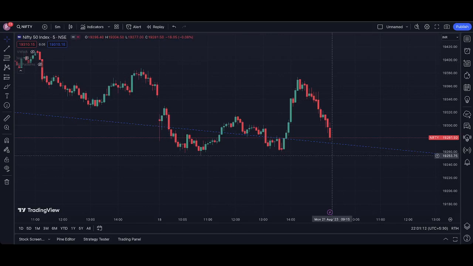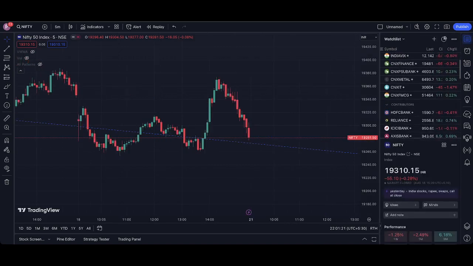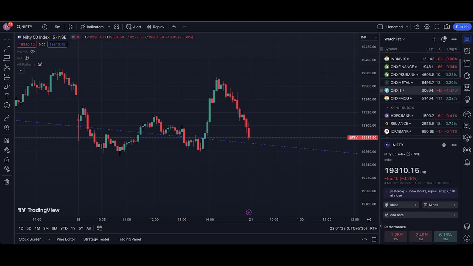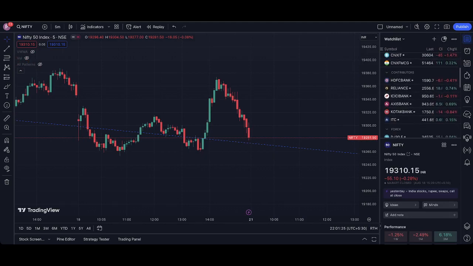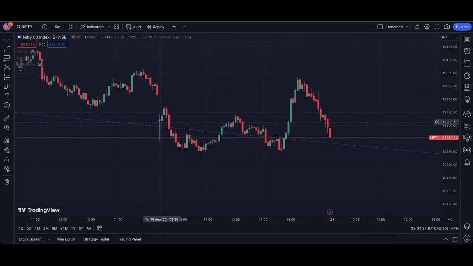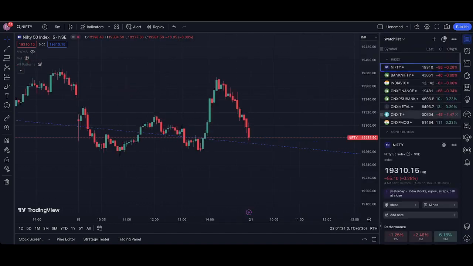Today we'll see how volume plays its role and what the significance of volume is in the stock market. Today is the 19th of August, and the last working day for the market was the 18th of August. The 5-minute chart you see is of the 18th of August. Let's see what the global market did on the 17th of August.